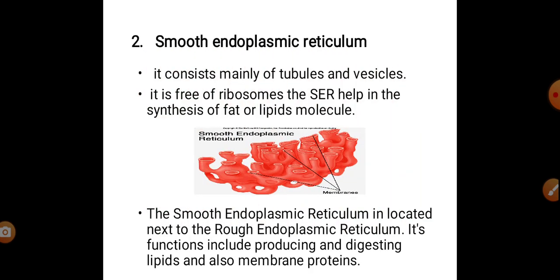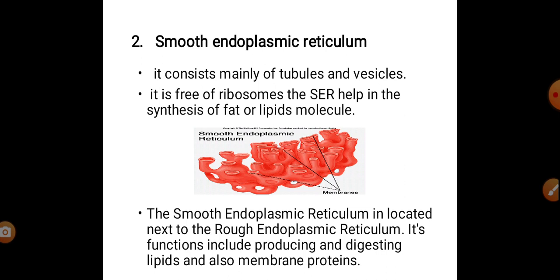Next is smooth endoplasmic reticulum. It consists mainly of tubules and vesicles. It is free from ribosomes and is more abundant near the peripheral part of the cytoplasm, where it may be attached to the plasma membrane.